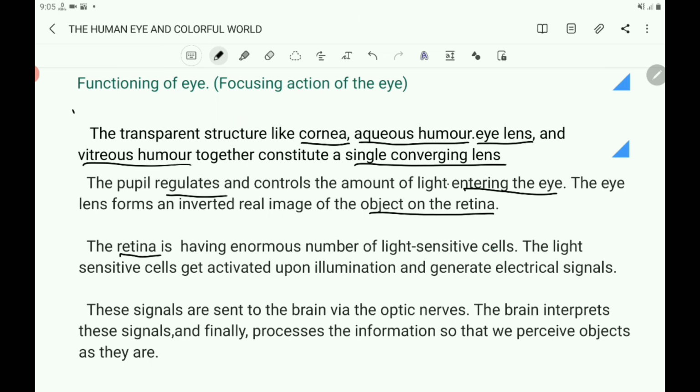The retina has an enormous number of light sensitive cells. The light sensitive cells get activated upon illumination and generate electrical signals. These signals are sent to the brain via the optic nerves. The brain interprets these signals and finally processes the information so that we perceive objects as they are. Write the functioning of the eye in short.